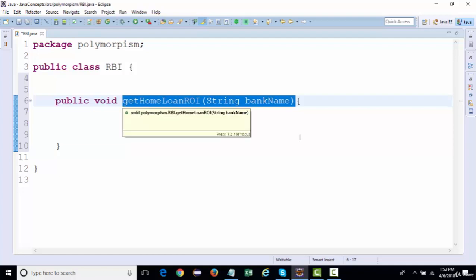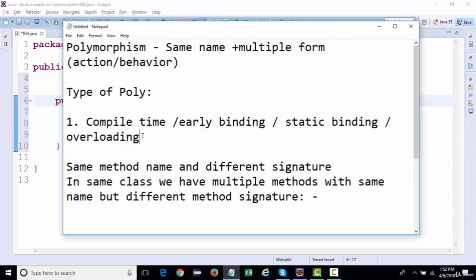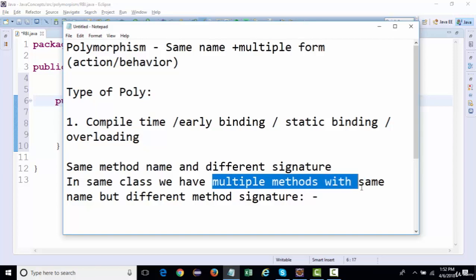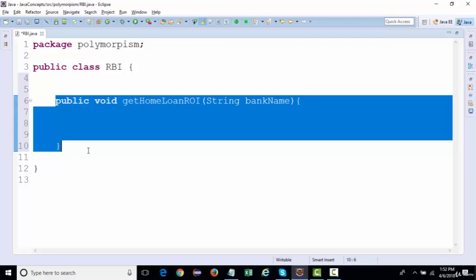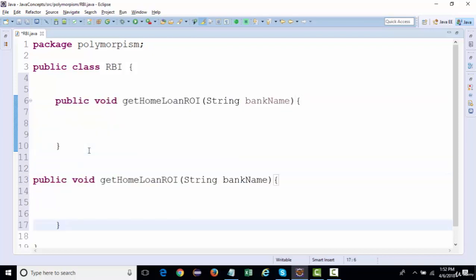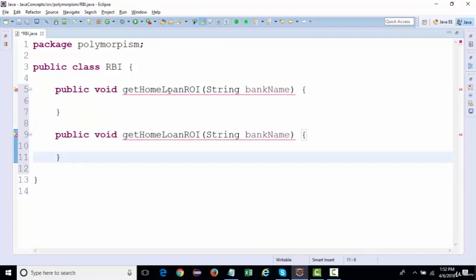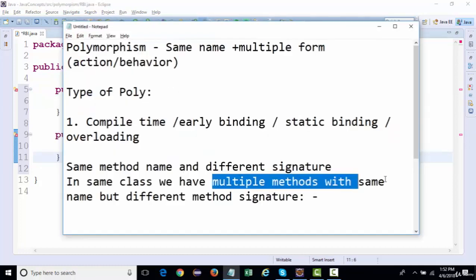Now, overloading says that in the same class we have multiple methods with the same name. If I add another method with the same name, it will give you an error that there is a duplicate method in this class. But overloading also says that it should have a different method signature.